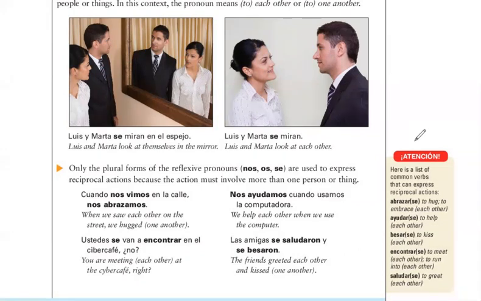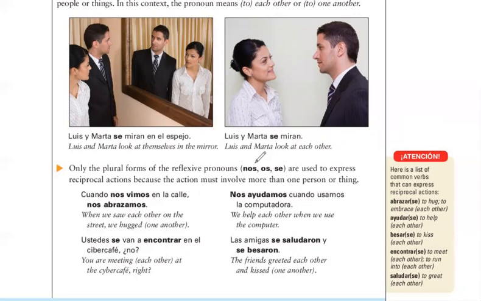Now, in the reflexive verbs, when Luis is looking at himself, that's singular. When Marta is looking at herself, that's singular. When they are looking at themselves, that's plural. But when they are looking at each other, hugging each other, helping or kissing or meeting or greeting, if you're doing any of those with each other, those are always plural. So there is not going to be a singular form to this.